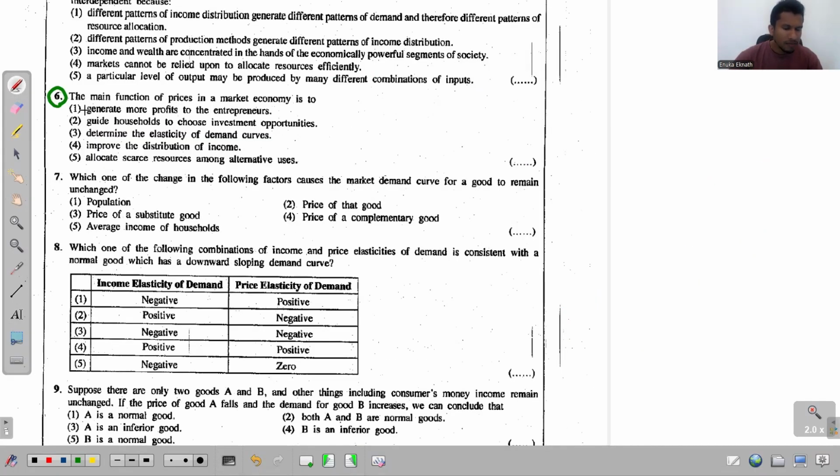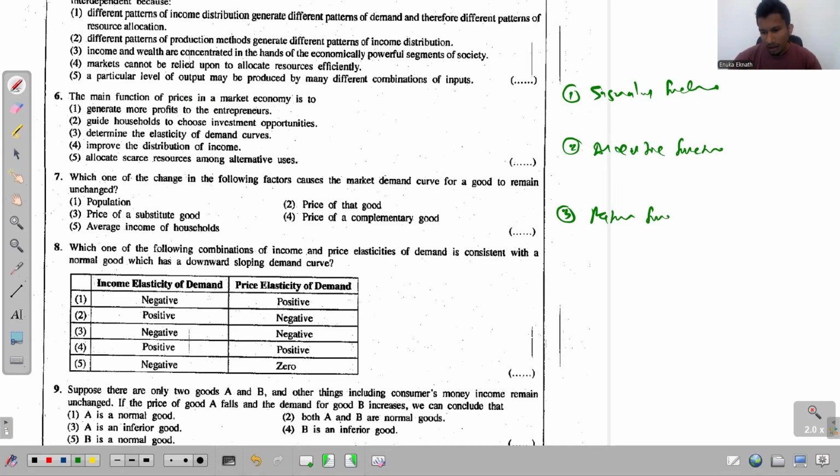Right, look at the sixth one. It says the main function of prices in a market economy is to. Okay, so this is not the first time that we discuss a similar question. There are three main functions of price in a market economy. So what are the three functions? The first one we recognize as signaling function, and the second we recognize as incentive function, and the last one we recognize as rationing function.